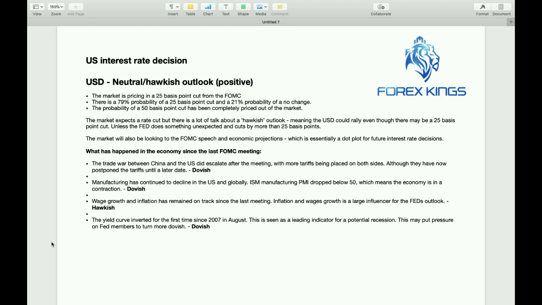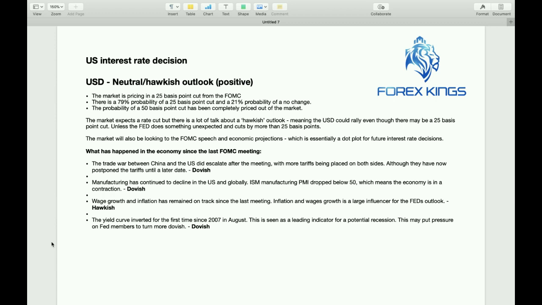The market will also be looking to the FOMC speech and economic projections. Now this is essentially a dot plot for future interest rate decisions. So the economic projections, the Federal Reserve provide a dot plot where they may cut interest rates again over the next few months in the future. So not only will the market be looking at the interest rate decision today, they'll also be looking to the dot plot and the speech for indication of future rate cuts.